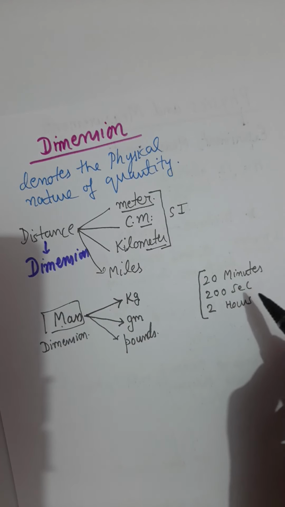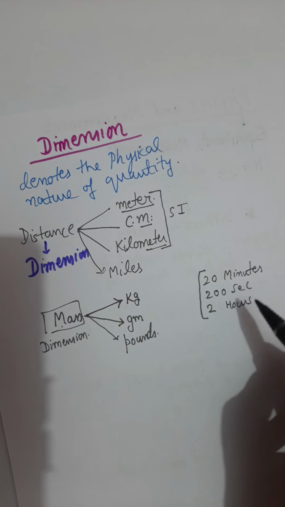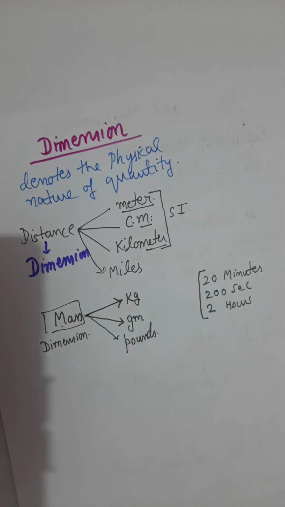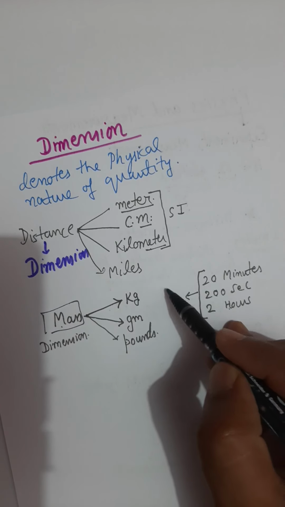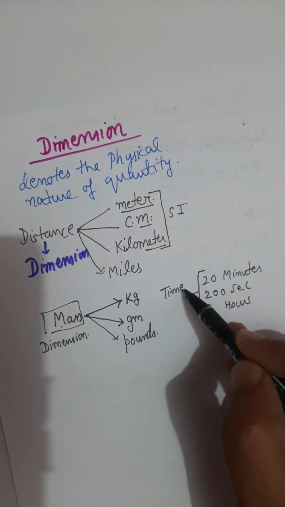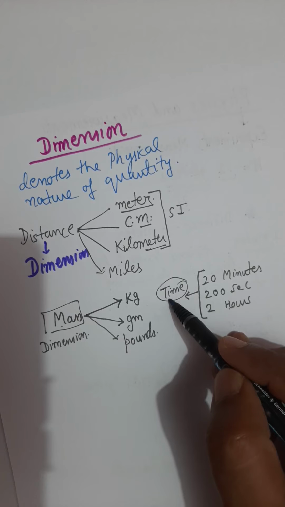Listening to minute or second or hours puts an image of time in our brain. So that time is called a dimension.